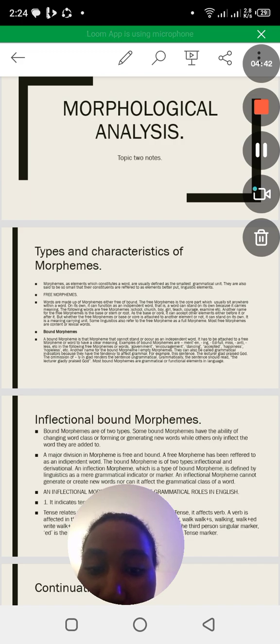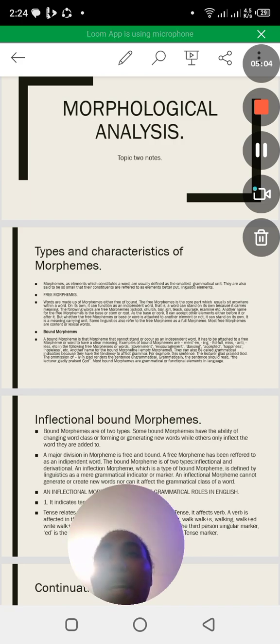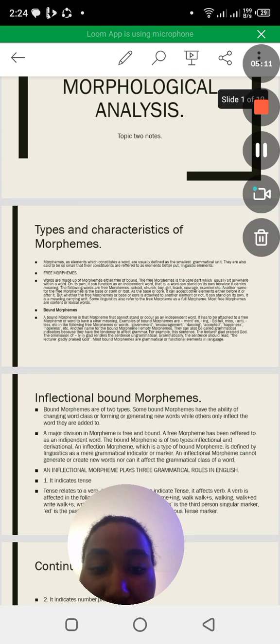In the following words, for example, government, encouragement, dancing, accepted, happiness, hopeless, we can see that very clearly. So, for example, in the word government, we have govern, that is a free morpheme, and then that suffix there, ment, that one is a bound morpheme.